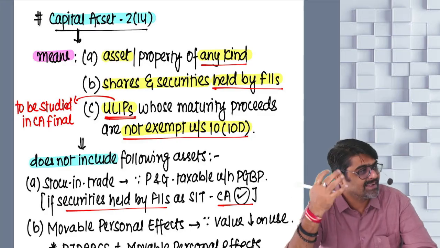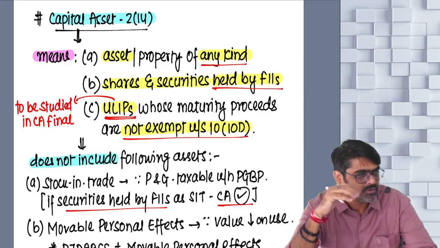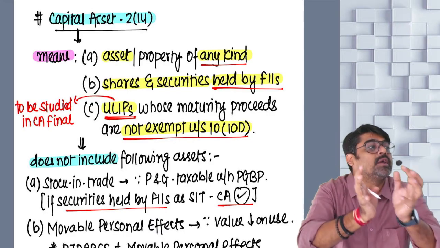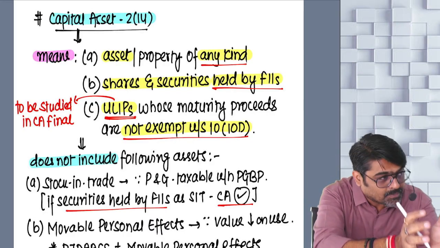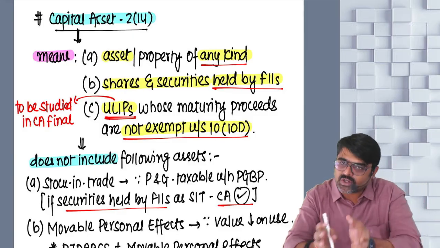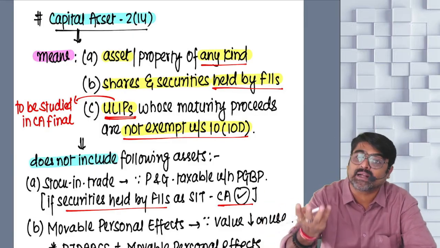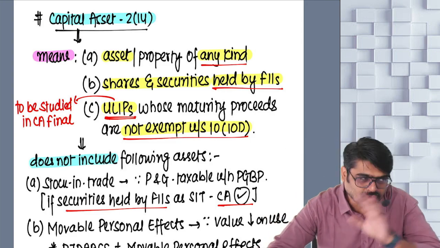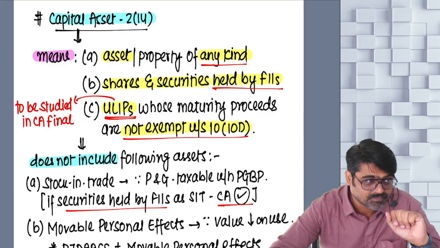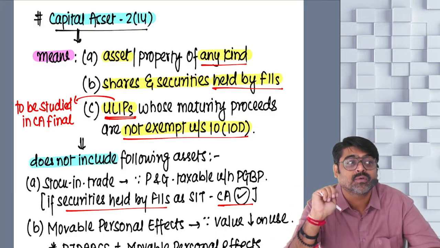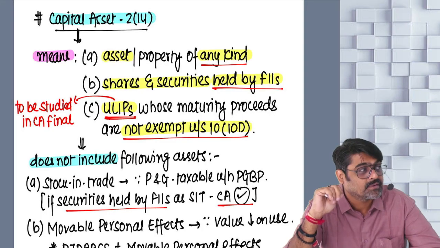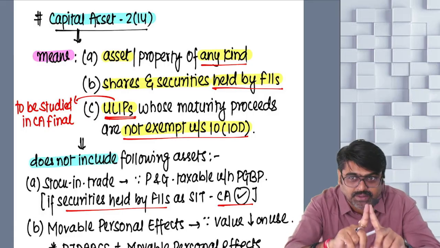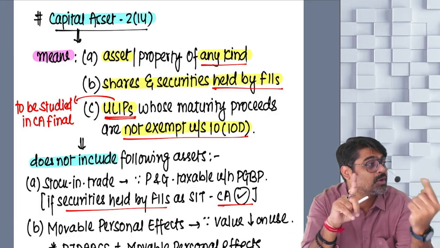So whenever the money comes from a life insurance policy on your life, when that policy matures and you get some money, that is exempt. Okay? So units are your capital asset. Insurance company will give you maturity benefit, that will be exempt. Yes or no? Now the combination of these two items is what? ULIPs.